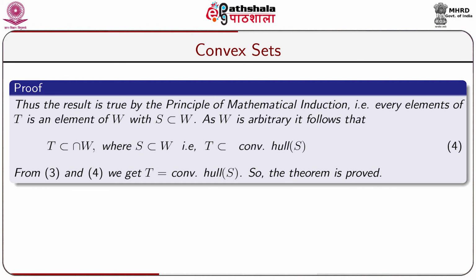Thus, the result is true by the principle of mathematical induction, that is every element of capital T is an element of capital W with S a subset of W. As W is arbitrary, it follows that T is a subset of the intersection of all W, where S is a subset of W, that is T is a subset of convex hull of S, and this is named as equation number 4. Combining 3 and 4, we get T equal to convex hull of S, and the theorem is proved.